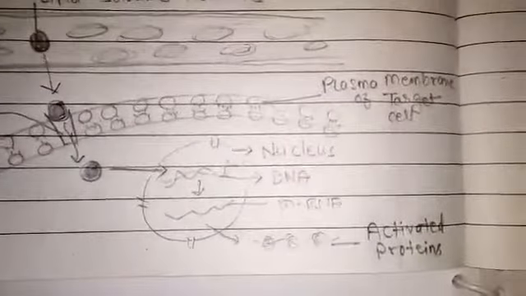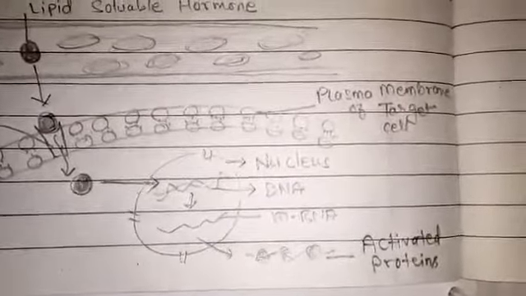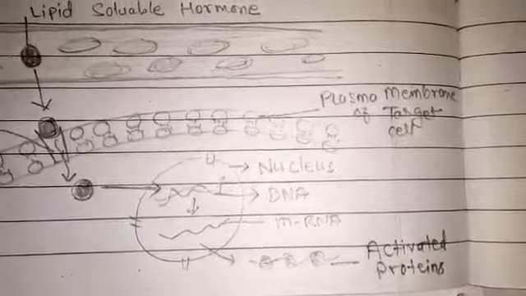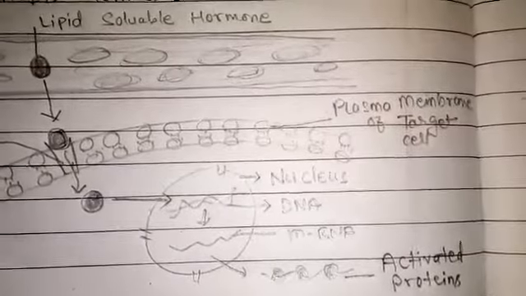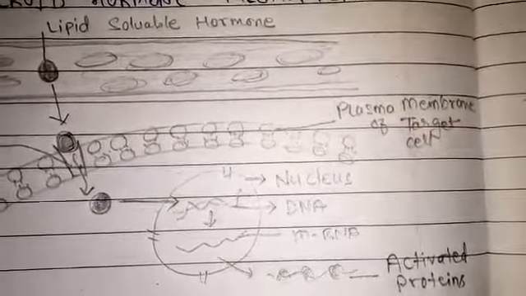Examples of steroid hormones: testosterone, estrogen, progesterone, calcitriol, etc.